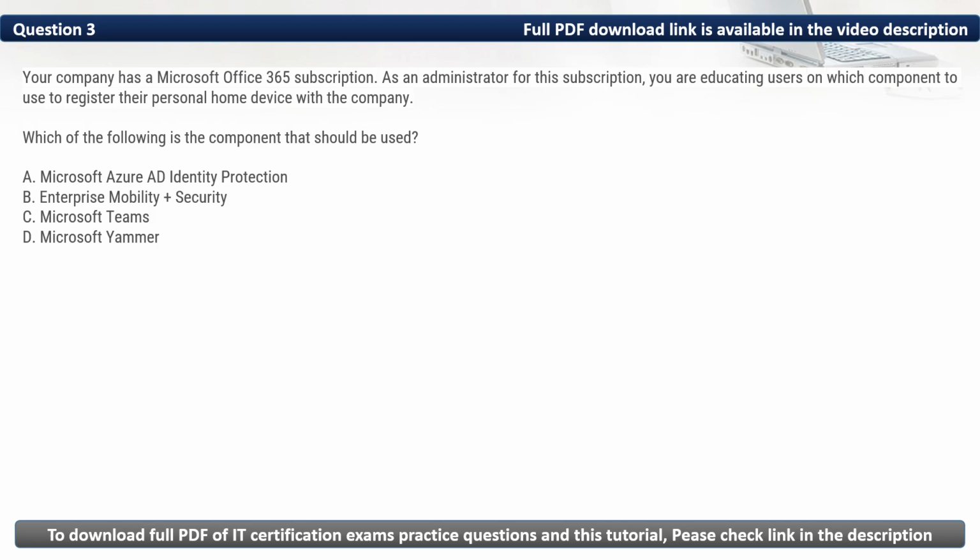In this question, we need a component that can be used to register the personal home devices of the users with the company. Based on this requirement, the most appropriate component is Enterprise Mobility + Security. Thus, the correct option is B.